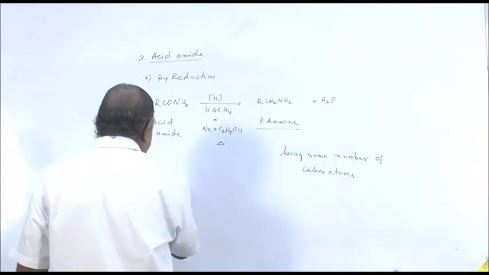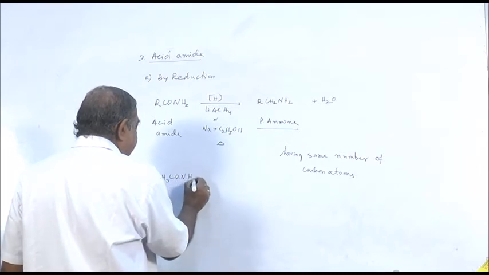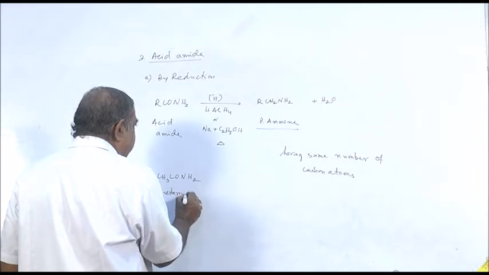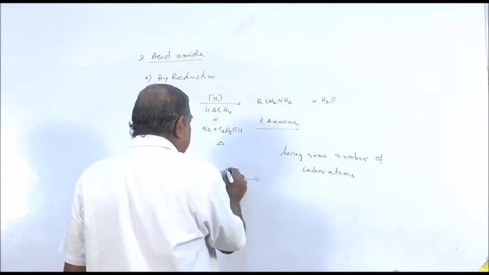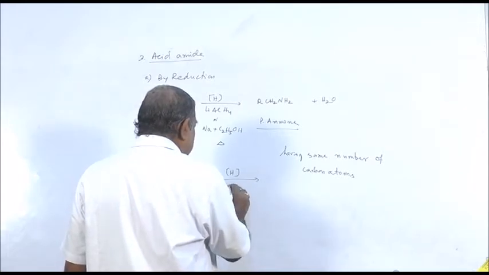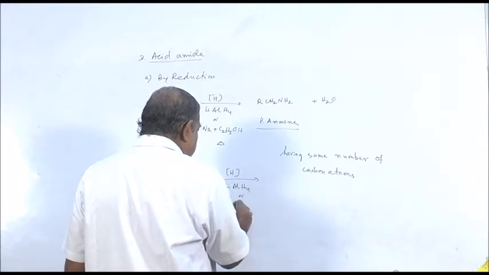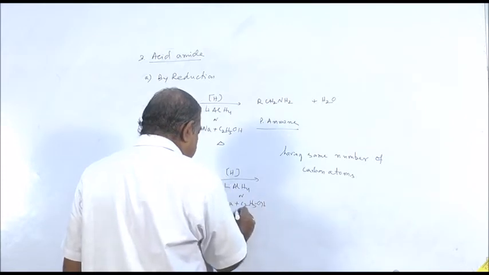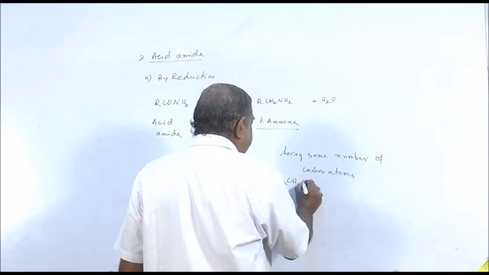Let us take an example. If we take CH3CONH2, common name is acetamide. Under this condition, that is, subjected to reduction either by using lithium aluminum hydride or sodium ethyl alcohol mixture, when heated, you will get CH3CH2NH2.